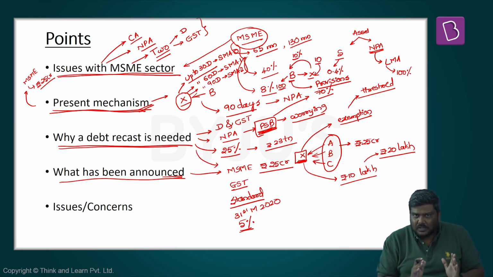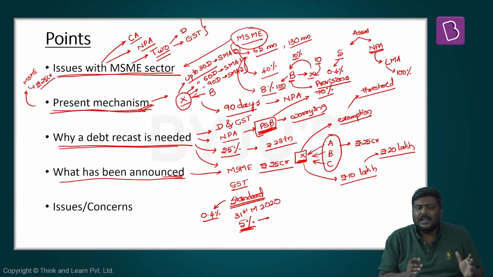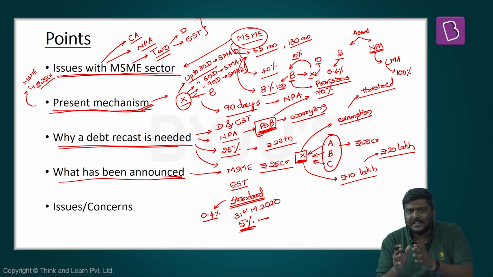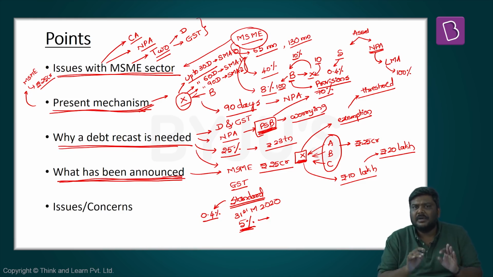So let's get back to this particular guideline. Understand this. Earlier I said that this particular account has to be a standard asset. So the provisioning norm would be how much? 0.4%. Apart from having a provision of 0.4%, now RBI says there has to be an extra provision of 5%. So basically extra provision or extra cushion has to be provided by the banking sector if this particular loan is recast. So these are some of the very important provisions which have been announced under this particular MSME debt recast model.